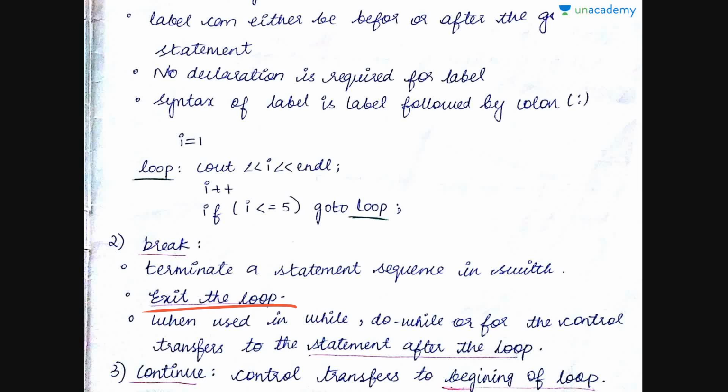Loop, what is a loop? You can have something which keeps repeating, right? We have while, do while, and for. Hence, when break is used in while, do while, and for, the control transfers to the statement after the loop. If you have the word break within the loop of a program, whatever the condition is or whatever statement has to be executed, the control directly transfers outside the loop.